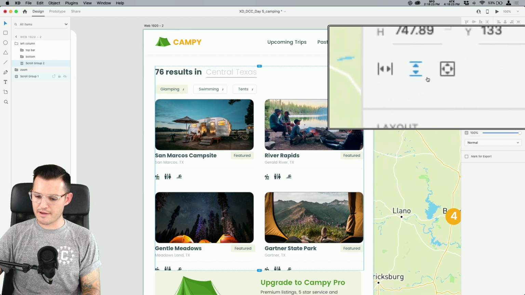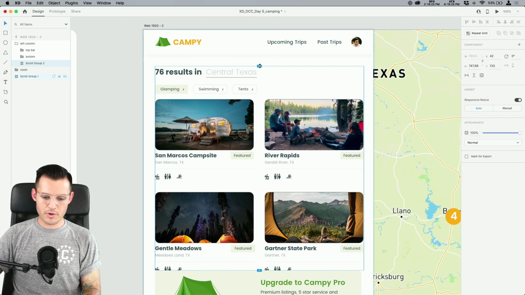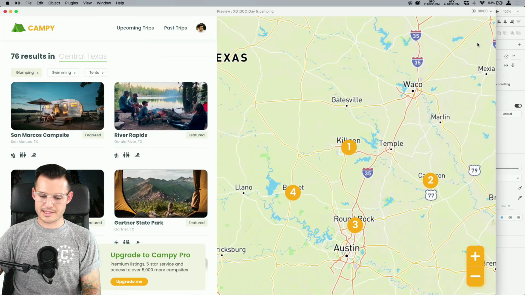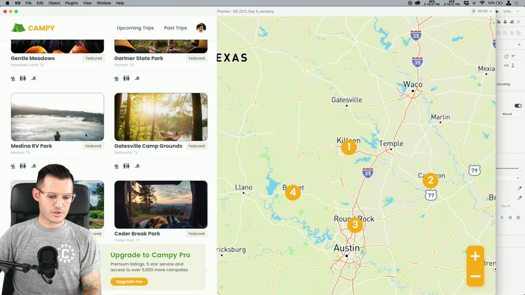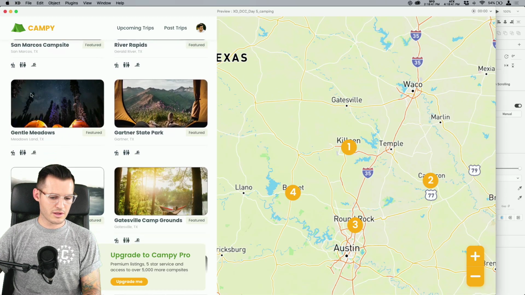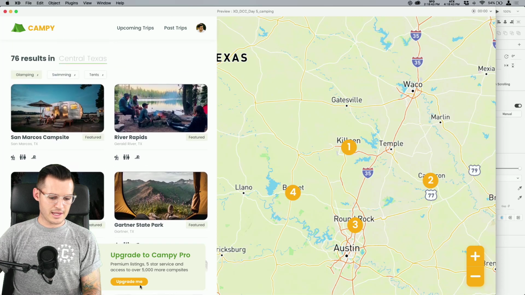Okay, so we just hit that vertical mark there, and it's gonna tell me where I want it to scroll. I want it to scroll all the way up. And as long as I have my top bar and my bottom bar above things, it's gonna scroll down past them, okay? Which is gonna be kind of nice. Let's go in here and let's scroll through all of our results. Pretty cool, pretty fun, digging that.